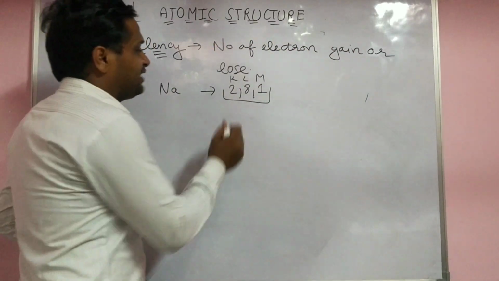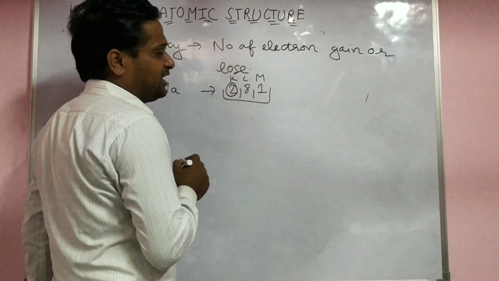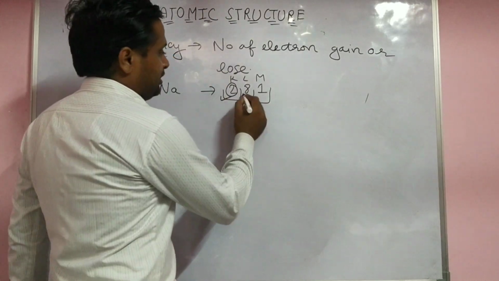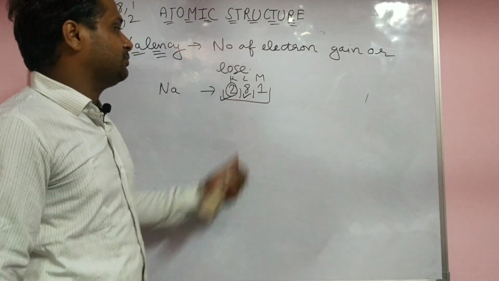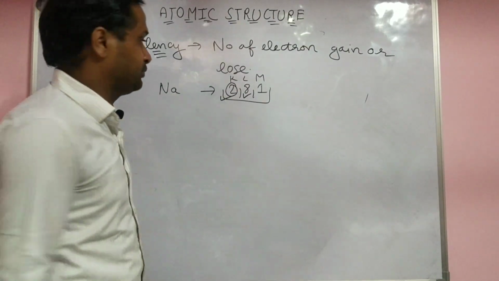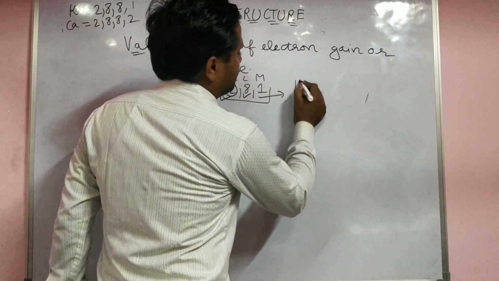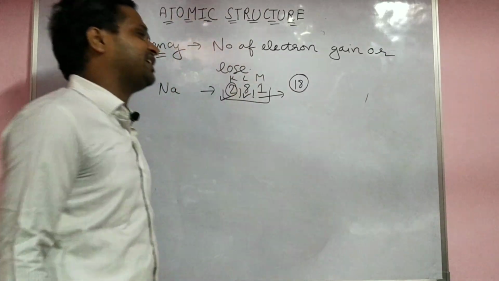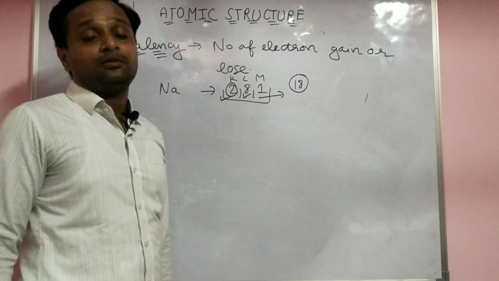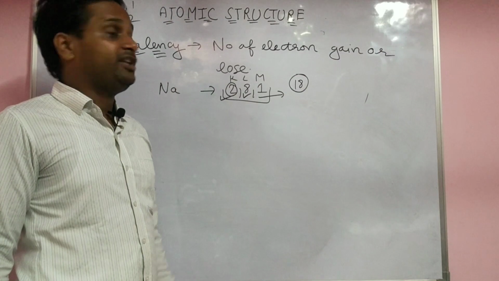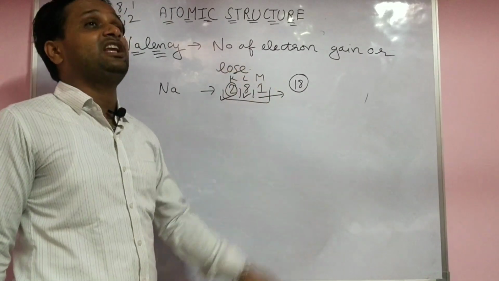You know, in the first shell there are always 2 electrons. The first shell is complete. In the second shell there are 8 seats, already filled. In the third shell, how many total seats are there? Total electrons there are 18. But here there is one only. They try to fill up to 17 electrons.